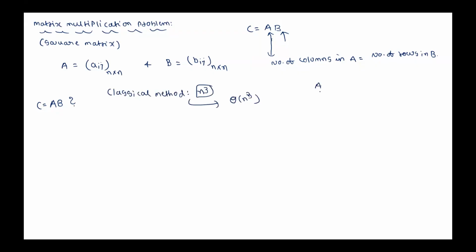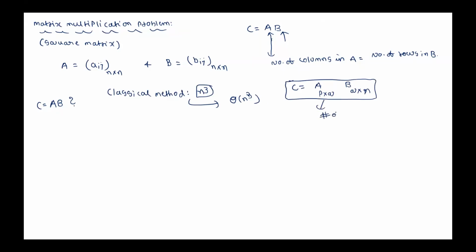I just ask one question. This is not a square matrix. This is P by Q, and this is Q by R. If I want to find the capital C matrix which is their product, how many element multiplications do we need to do?